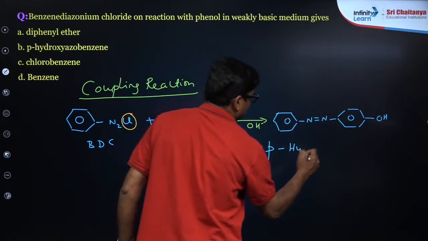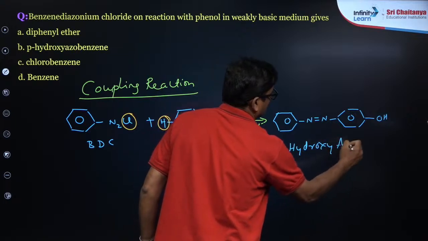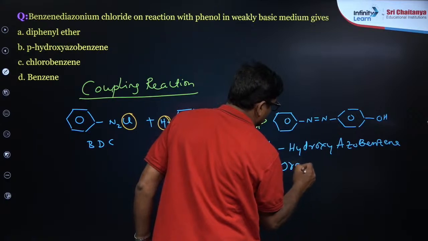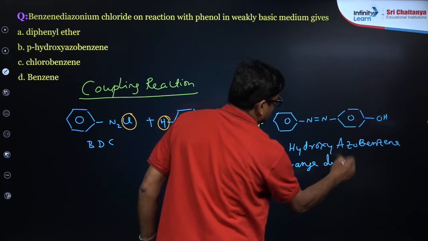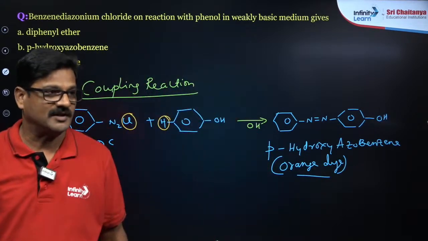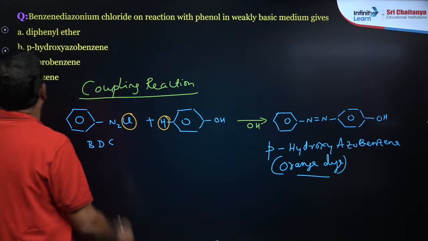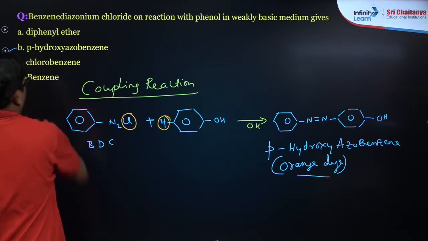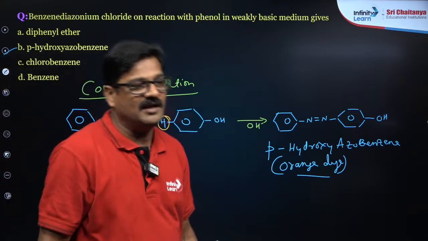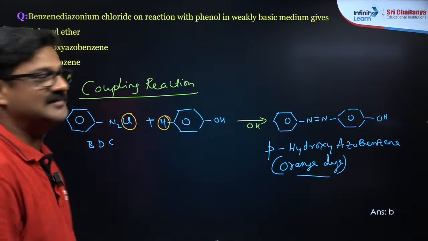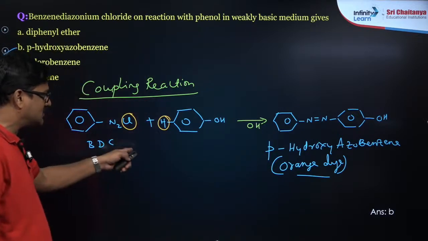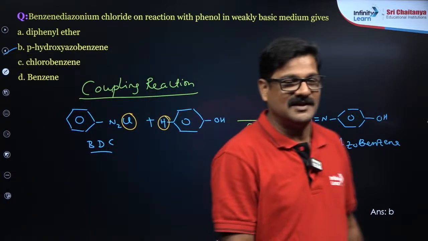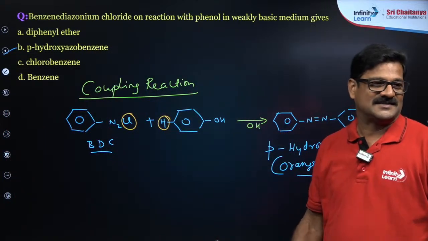Para hydroxy azobenzene. This is an orange color dye. This reaction is called azo coupling. So this is your para hydroxy azobenzene. Your answer is B. Understand? This is a very important reaction. You can get these reactions in benzene diazonium chloride also, my dear students. Okay? Yes. Any doubt?